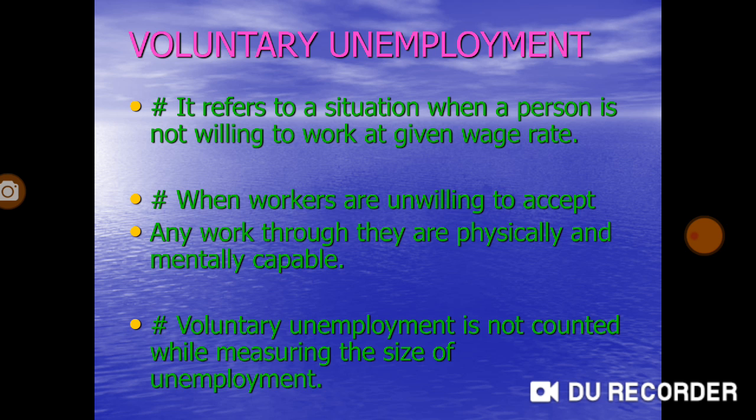He is not ready to work for his given level of income, or you can say wage rate, wages or salaries. So it depends on the willingness of a person.